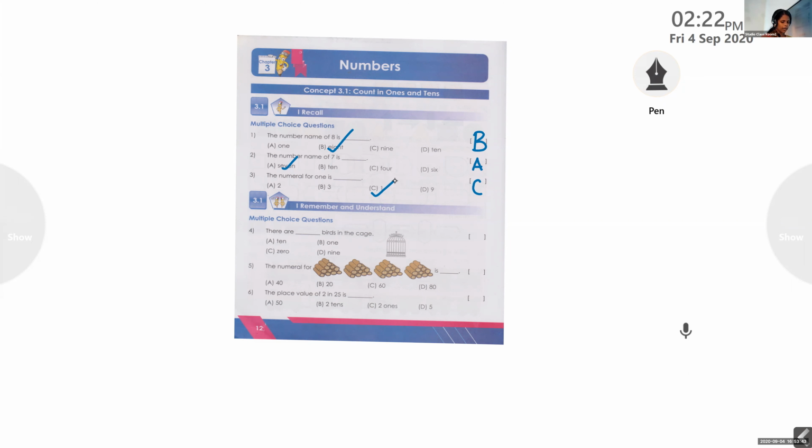Adam, what is the correct answer? Is there any bird in the cage? No. If it is nothing, what is the answer? 0. So no birds in the cage. So the answer is 0. What is the correct option here? Option C. And we can put a tick mark for C. Z-E-R-O, 0.